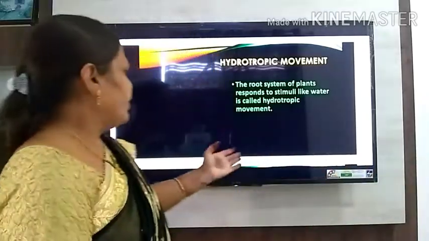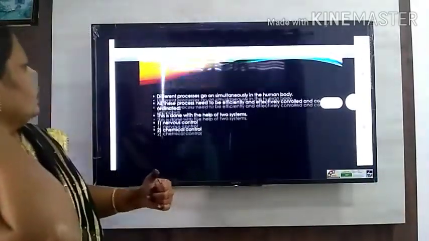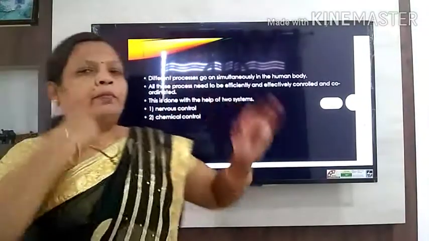One more movement that remains is the chemotropic movement. Whenever pollen grains are shed on the stigma, the pollen grains germinate, and a long pollen tube is formed, and it grows towards the ovule, which secretes a chemical.